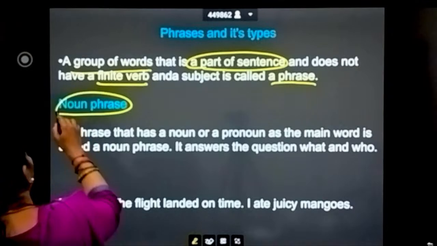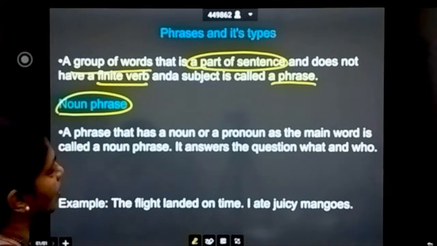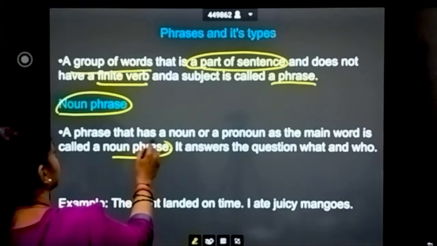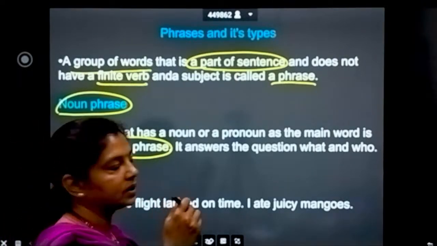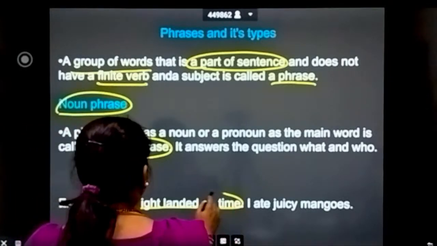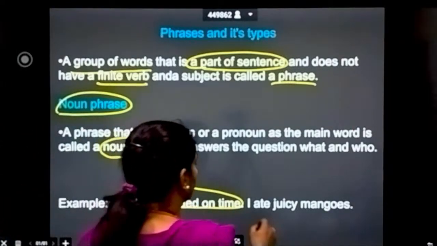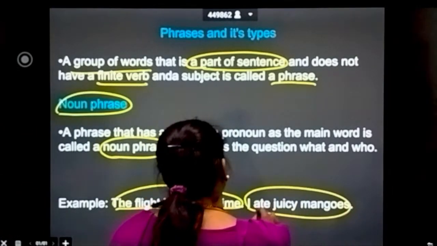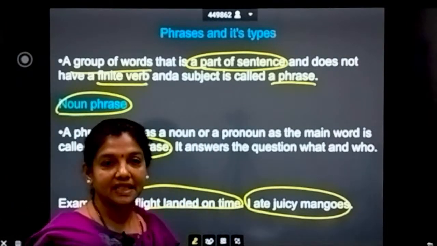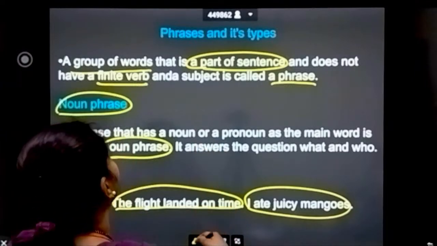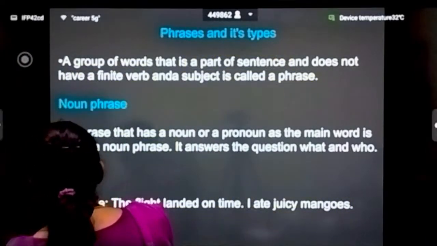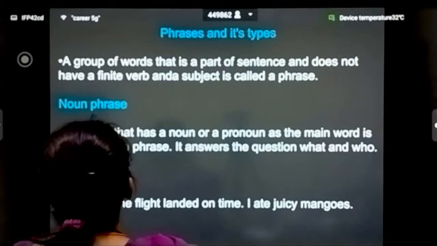Noun phrase. What is a noun phrase? A phrase that has a noun or a proper noun as a main word is called a noun phrase. So the focus is on the noun. For example, the flight landed on time. I ate juicy mangoes. I'm writing on the blackboard. I'm writing on the digiboard. All these are noun phrases. So the next one is,